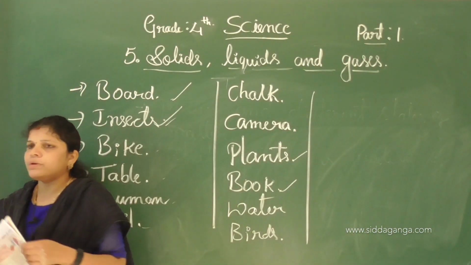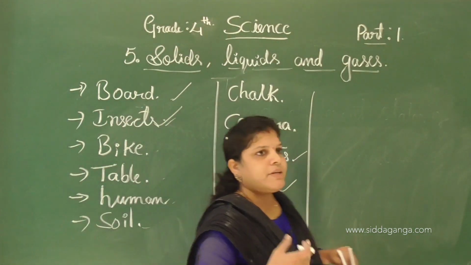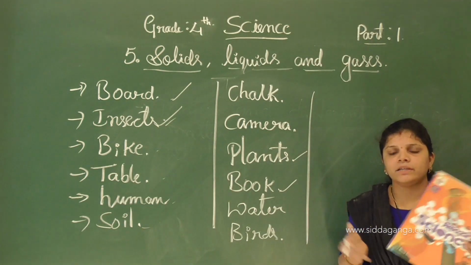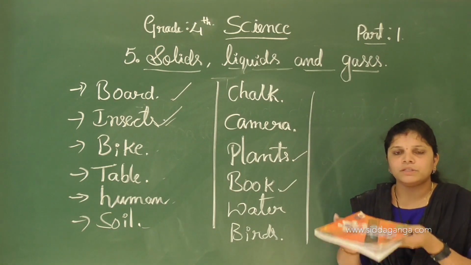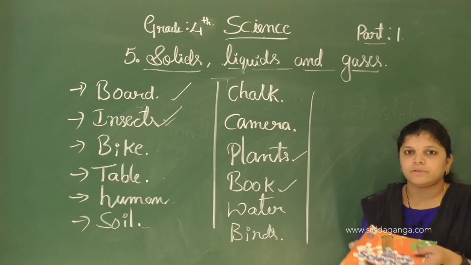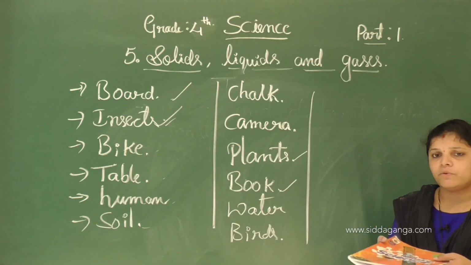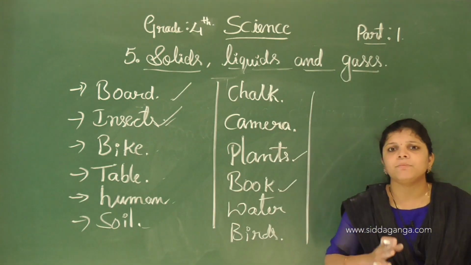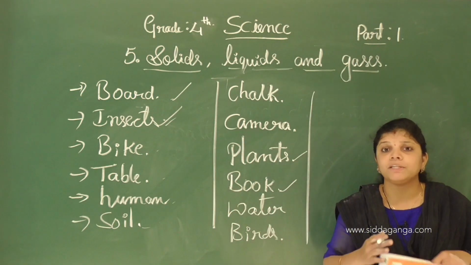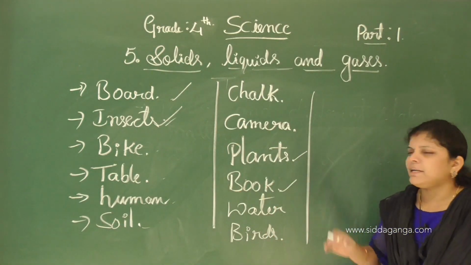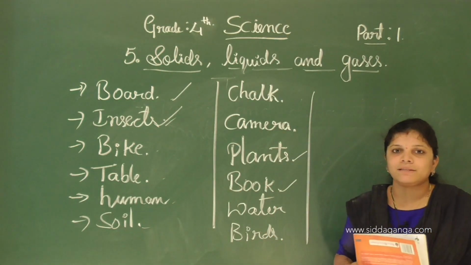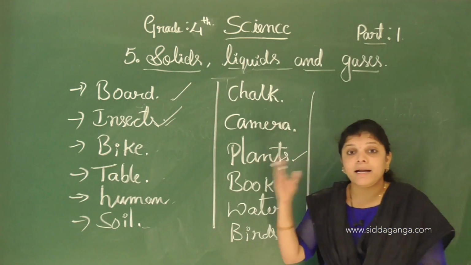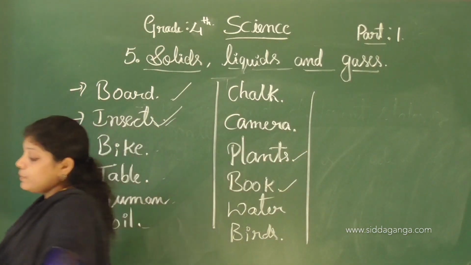So a plant is 50 kg, 100 kg in weight. We cannot carry it, so we cannot weigh that, but we can weigh books. A book is 100 grams. So books are light, and plants are heavy. And a plant occupies more space, but a book occupies a small space.